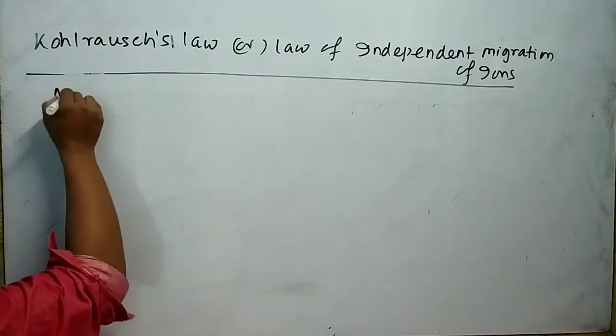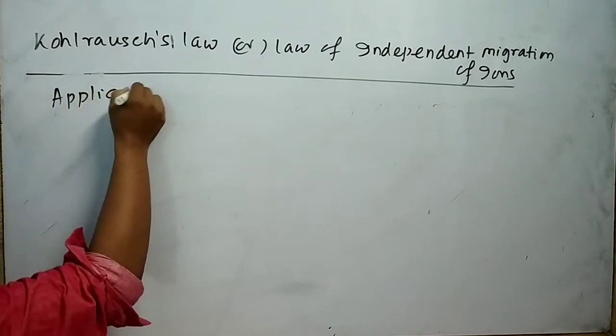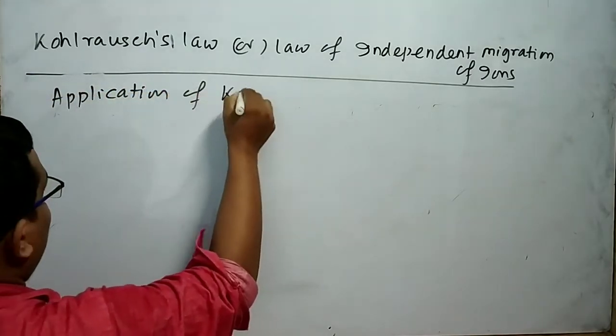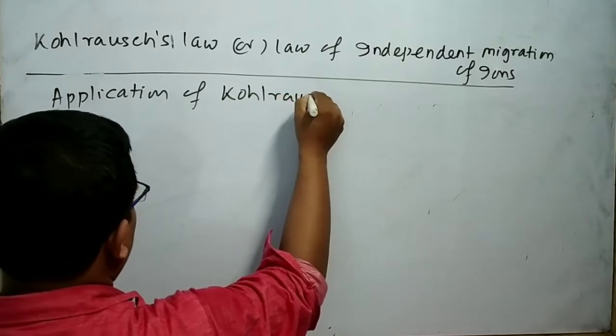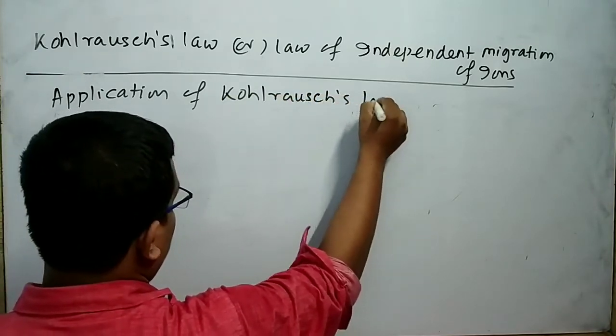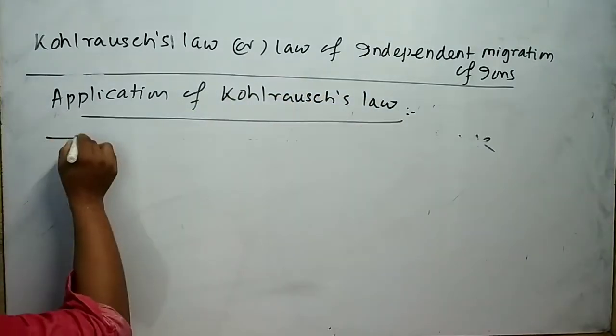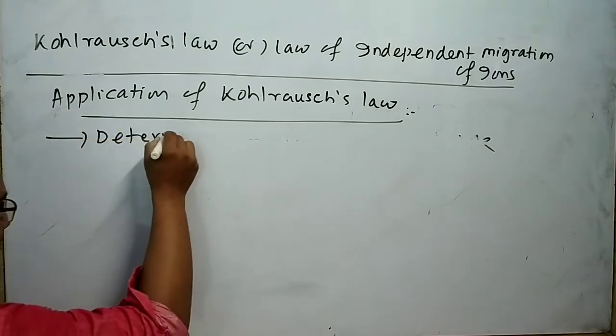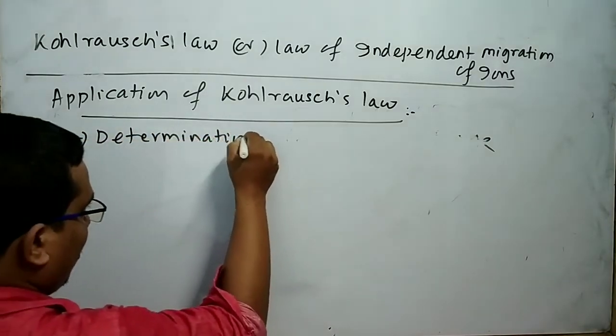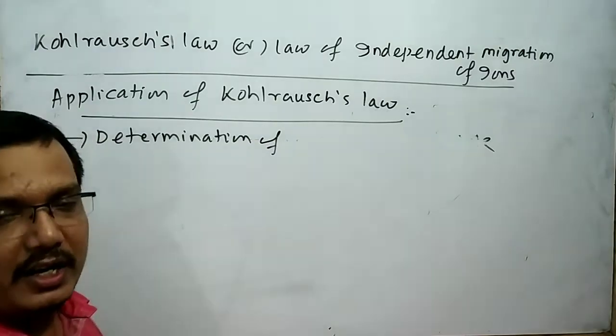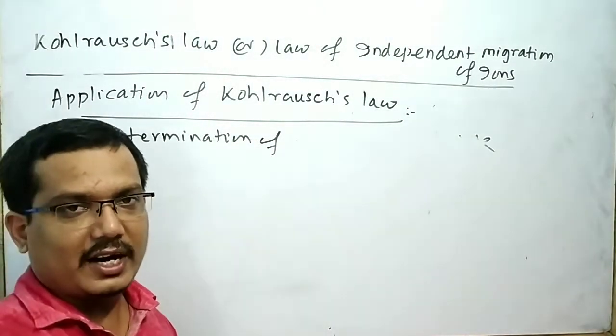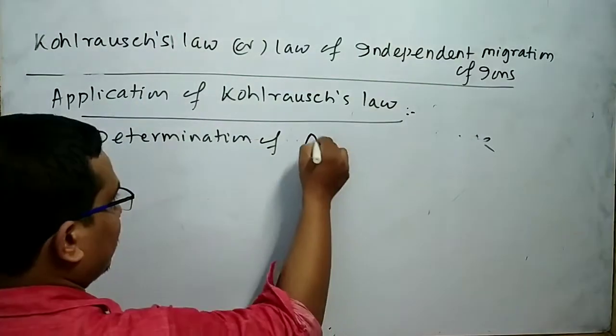Now I will explain the applications of Kohlrausch's law. First application is the determination of equivalent conductance of an electrolyte at infinite dilution.